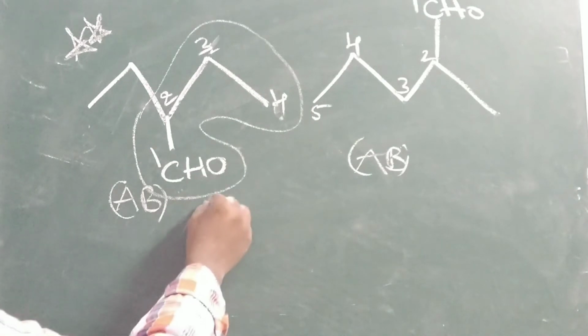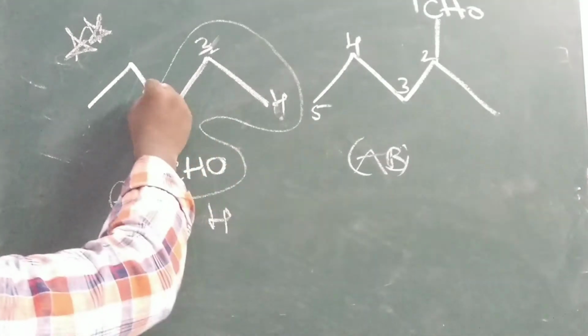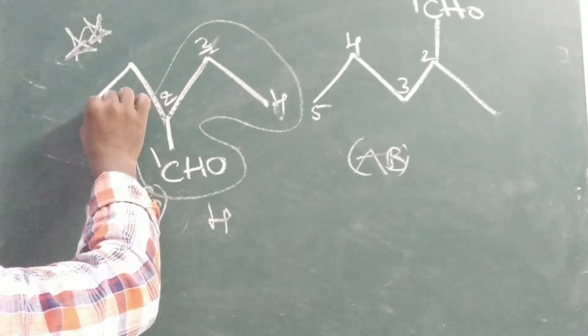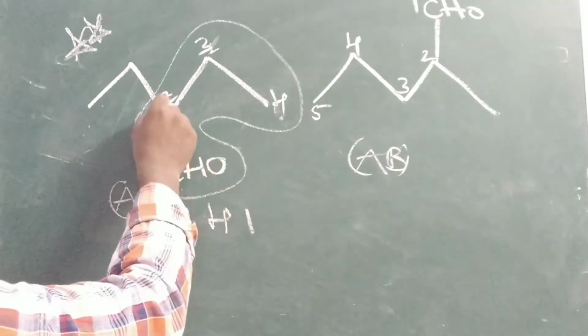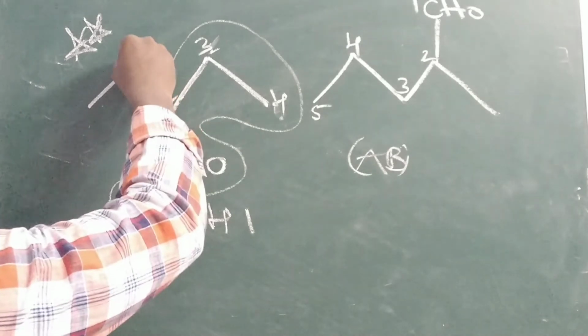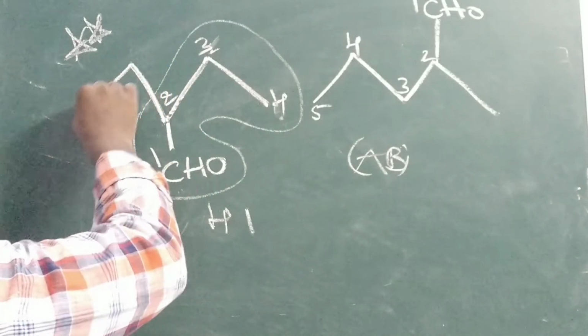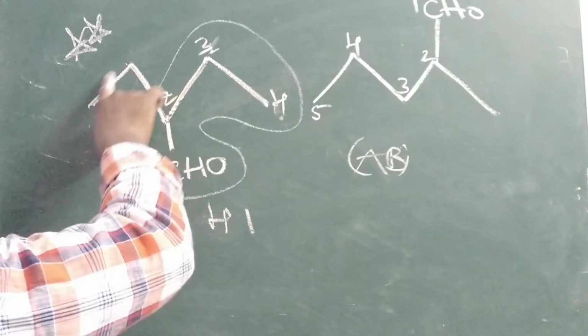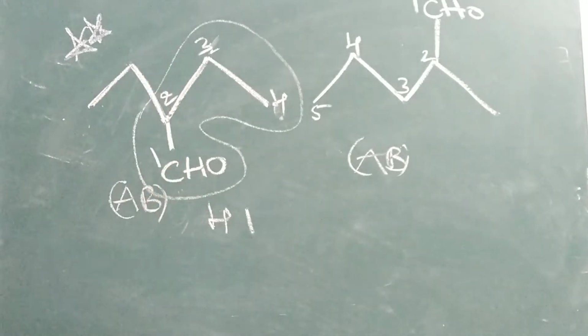Parent chain containing only the 4 carbon. How many branches? On the second carbon it is having 1 branch. This is the second carbon. From the second carbon only 1 branch. You should not consider this 1 carbon, this one. No, this is only the 1 carbon. Again it is attached to the 1 carbon.